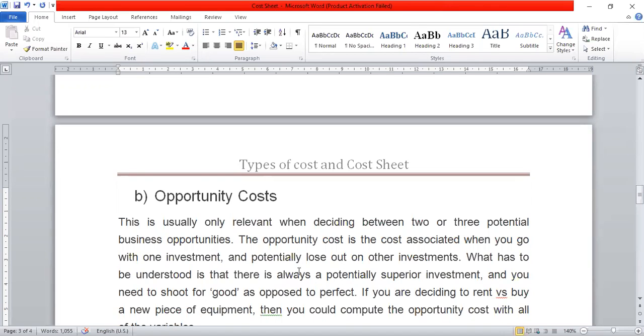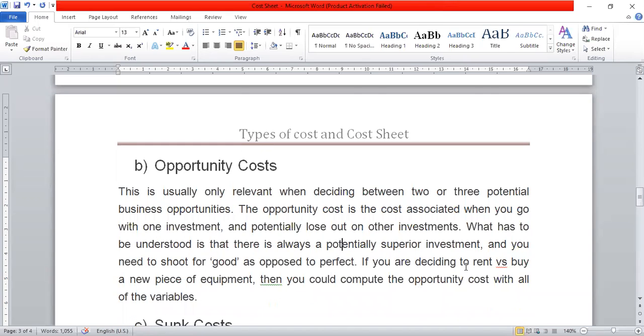What has to be understood is that there is always a potentially superior investment. If you are deciding between renting versus buying a new piece of equipment, then you could compute the opportunity cost with all of the variables. It means there are two options, whether to buy the factory premises or take it on rent. If you decide to buy the factory premises, the second opportunity we are going to lose. If you take the option of renting, the option for investment in the factory premises you are going to lose.